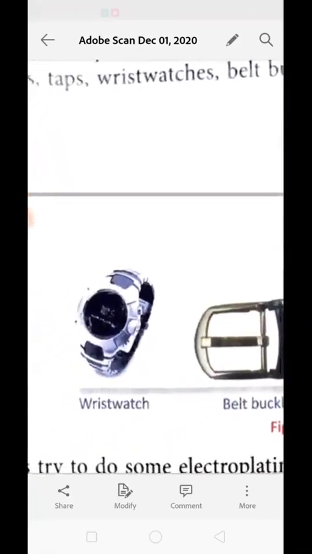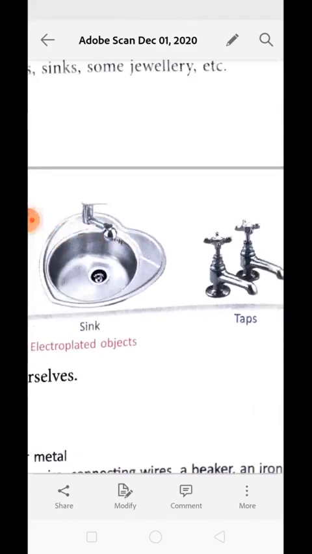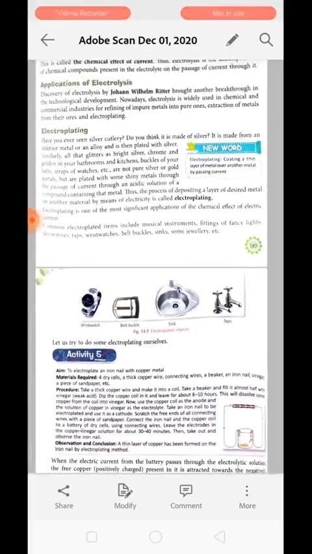You see over here we have a wristwatch, belt buckle, sink, taps, even some instruments, and some PCs also have a very shiny, bright layer of metal. They are all present due to electroplating, because electroplating reduces the price of a substance. If we make the substance with an inferior metal and put a coat of a superior metal over it, then it will have the qualities of both. It will shine and have a beautiful appearance like a superior metal, but because it is not fully made of that kind of metal, it is low in cost as well.